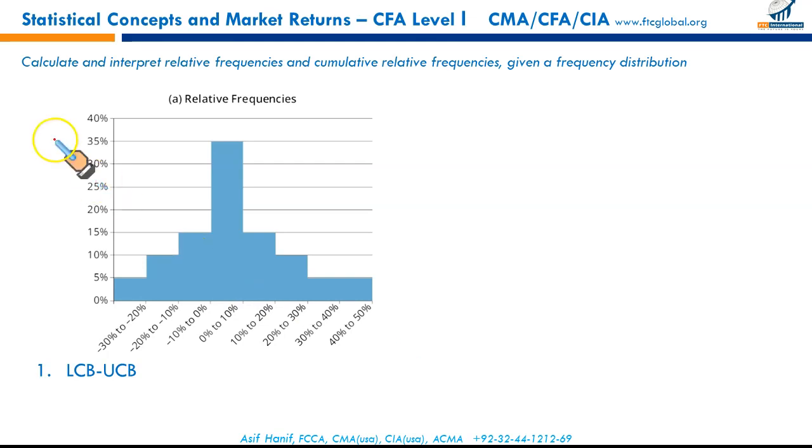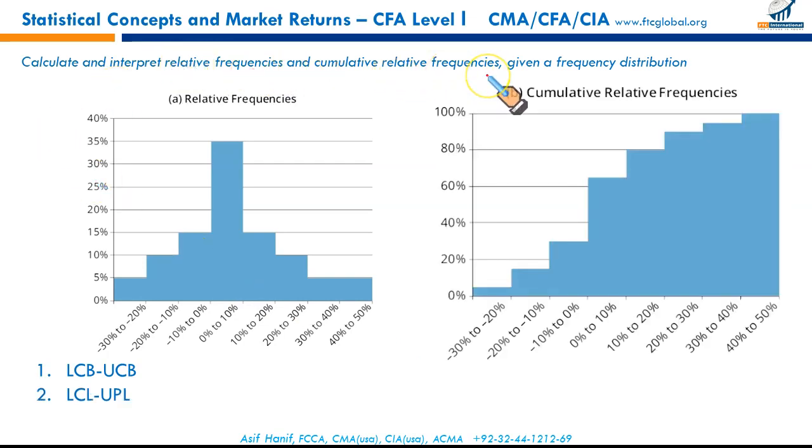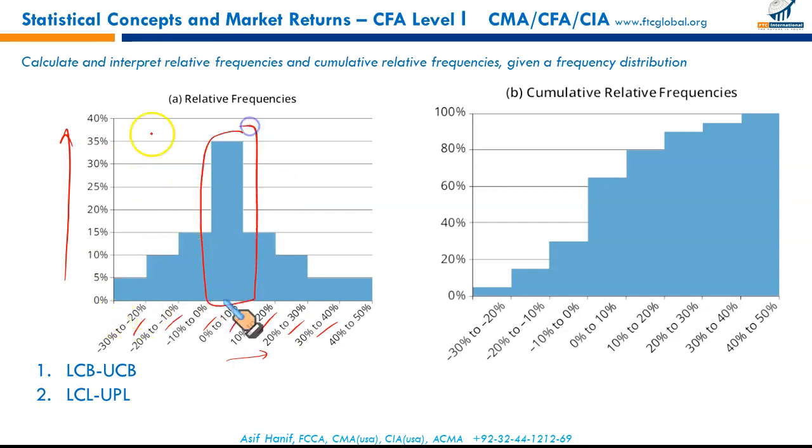Moving on, next: calculate and interpret relative frequencies and cumulative frequencies in a frequency distribution. This can be represented graphically this way. We plot intervals on the x-axis. We don't have to draw the graphs; they will be given to you. We just have to interpret. On the x-axis we have been given intervals, and on the y-axis we have taken the relative frequency, and it can be seen now that the highest return was concentrated in this class, and that's your modal class between 0 and 10%.